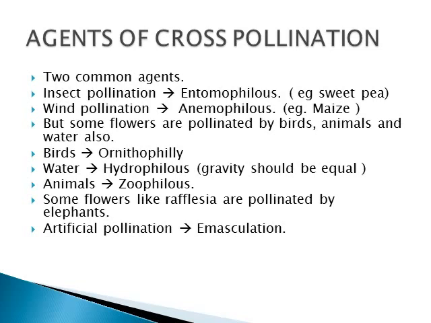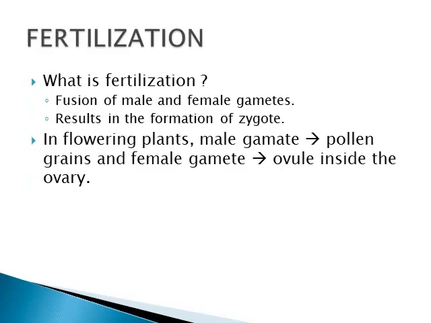Next, the pollination which is carried out by the animals is called zoophilous. Some flowers like Rafflesia are pollinated by the animal called elephant, and in such cases that pollination is called elephophily. And another method is artificial pollination. Here the young pollen grains are collected and stored at a suitable temperature, and whenever it is needed it is used on an emasculated flower of the desired variety and the pollination takes place. And these are some of the agents of pollination.